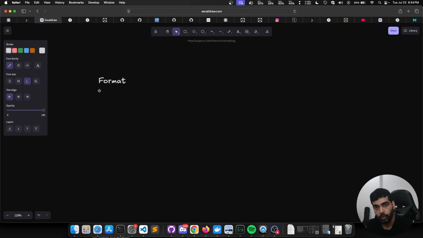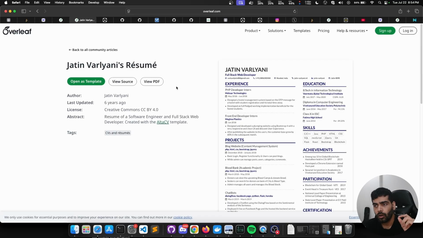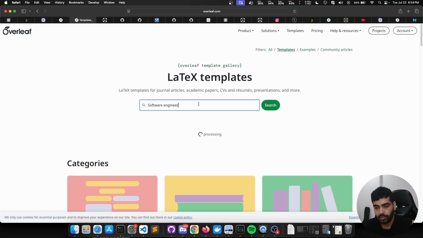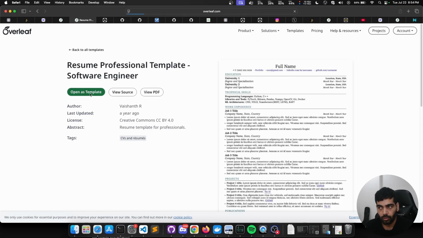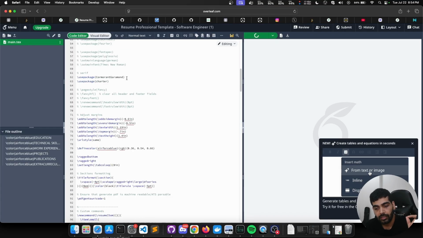The second broader point that I want to cover is Overleaf. No creation of resume in Microsoft Word or Google Docs. Use this website known as Overleaf for creation of your resume. It is very simple. Go to the website, go to templates tab, right here software engineering and search. You'll get some templates. Just click on any one you like and click on open as template. It'll open the resume as a template and you will have certain placeholders in it.